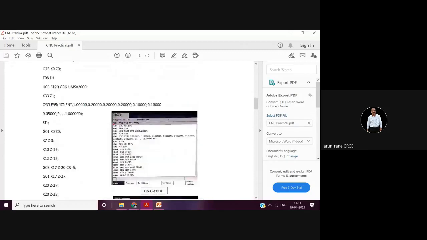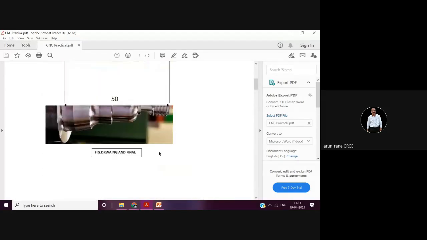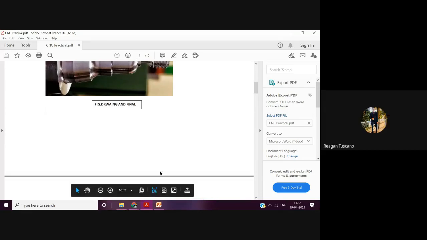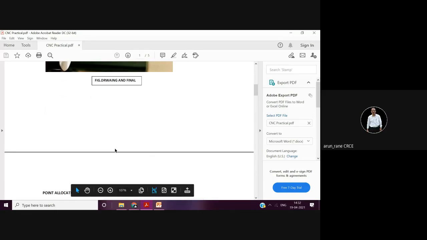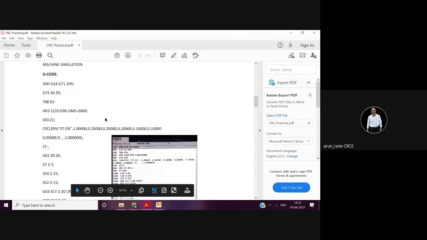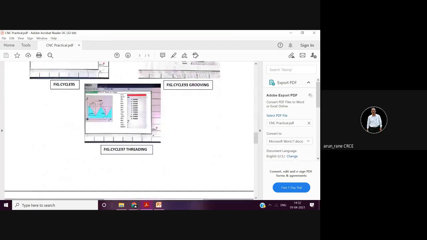Now this particular program is written for Siemens. First the question is: write a program for the drawing given below. Second, you have to draw a 2D sketch showing clearly X0 and Z0. Next to that you have to prepare a table, and in the table you have to write all the tools you are using in your program. Now, how many tools are used here? Can anybody tell me how many tools are used?